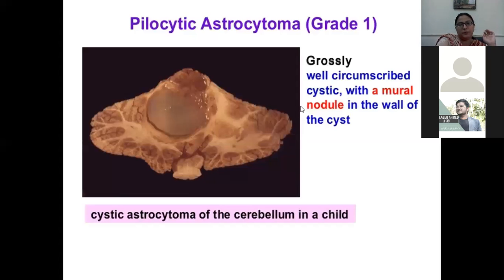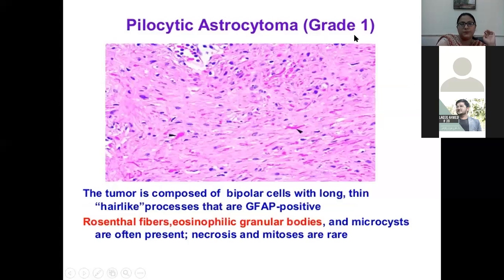As you can appreciate, beta, a well-circumscribed cyst with a mural nodule in the wall of the cyst. Okay, this is a cystic astrocytoma of the cerebellum in a child. We call it pilocytic astrocytoma. It is a grade 1 tumor. Clear?